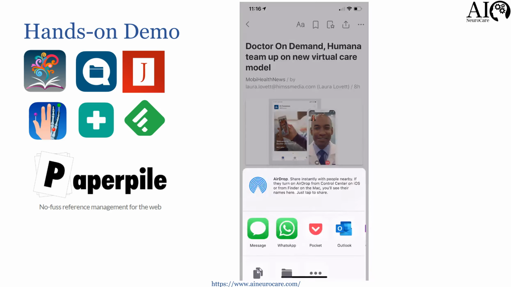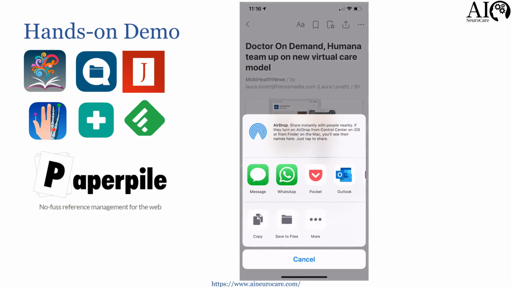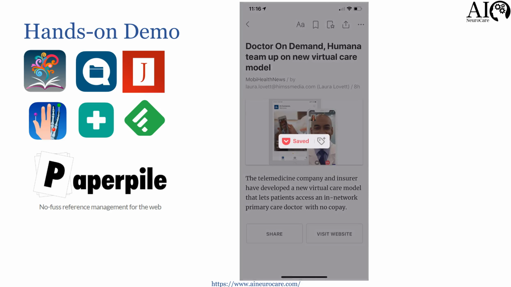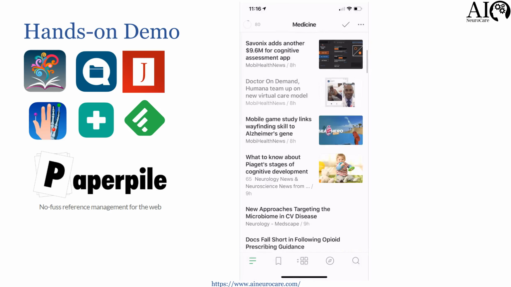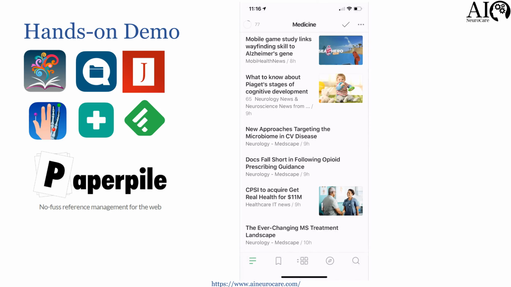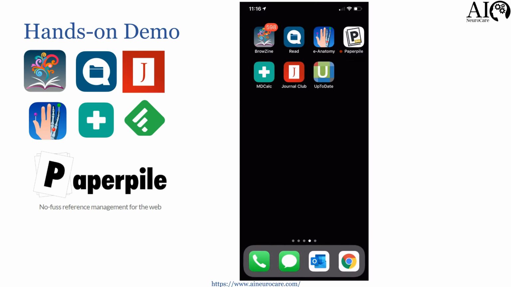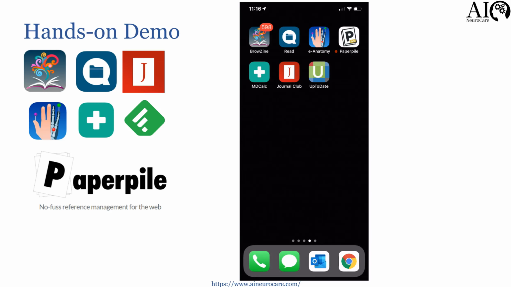And if you like it, I just save it in Pocket, which is my bookmarks manager, and then I come back and read the whole thing. So this is pretty good and less distracting than following these things on Twitter or Facebook. And then last, not the least, is PaperPile.